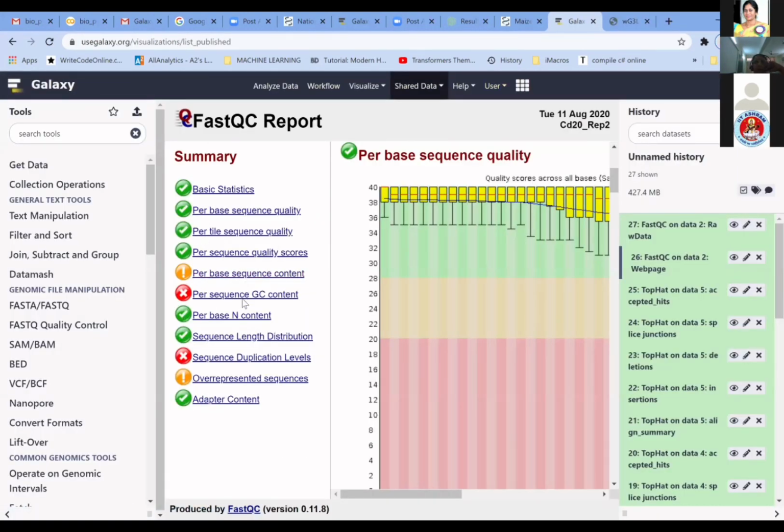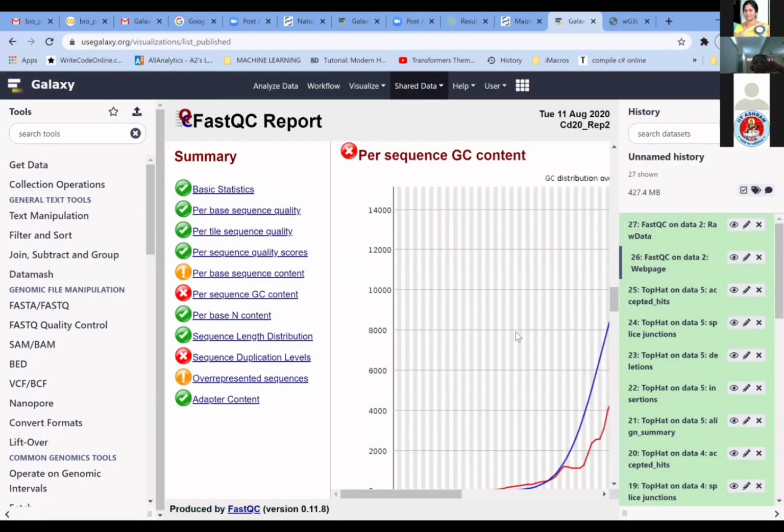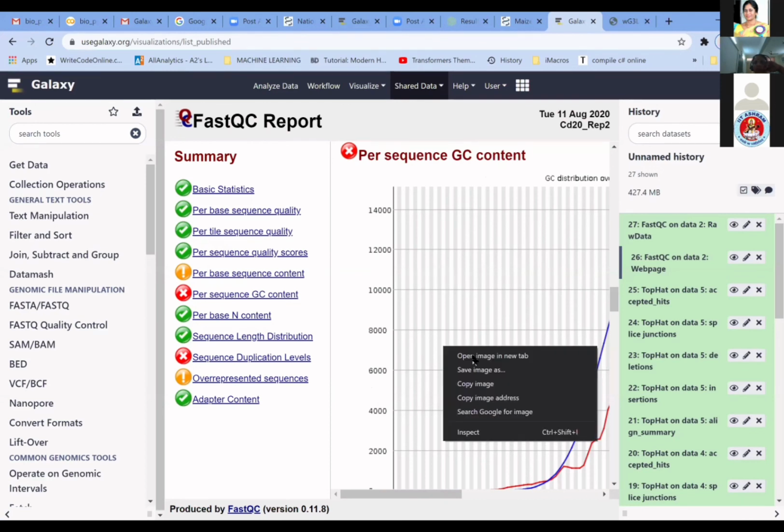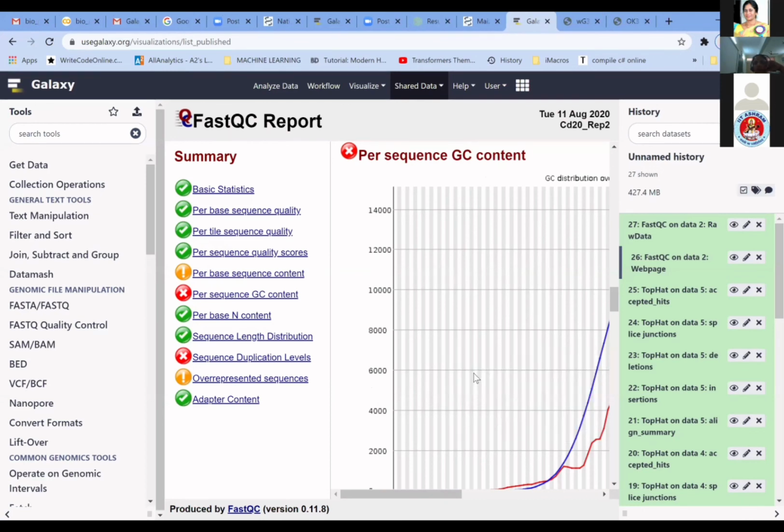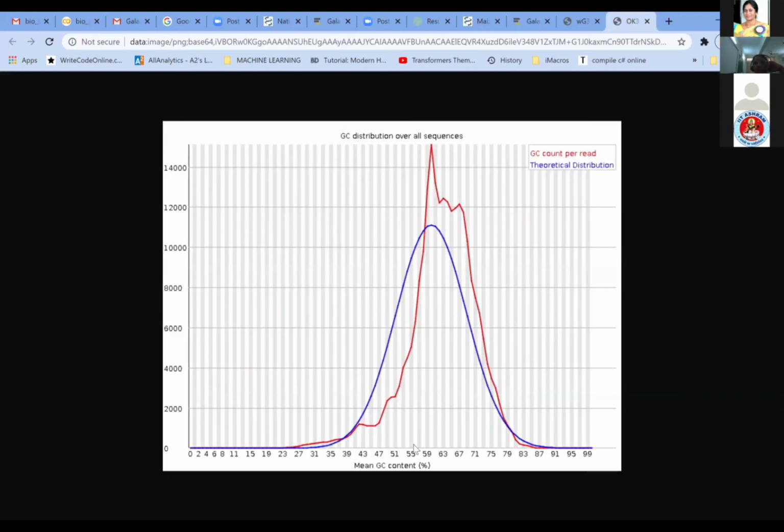Like that, we have GC per sequence, the GC content. What is the GC content of this particular sequence, or any sequence which we want to see? This is the sequence GC distribution. It is around 55 to 59% here, which is the most accepted GC content for the sequence, indicating that the GC content of these sequences is also stable.